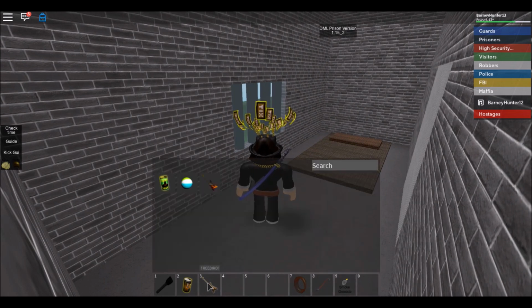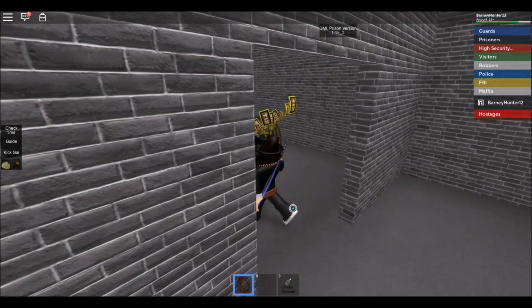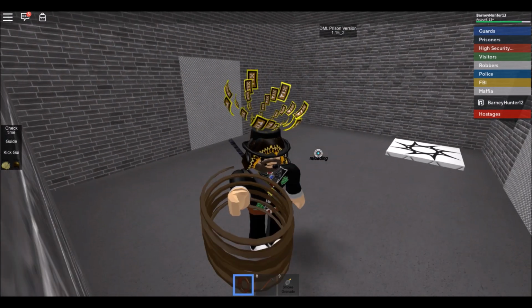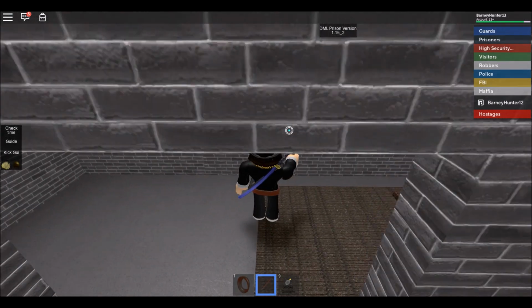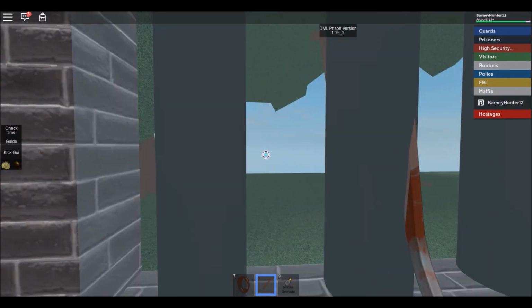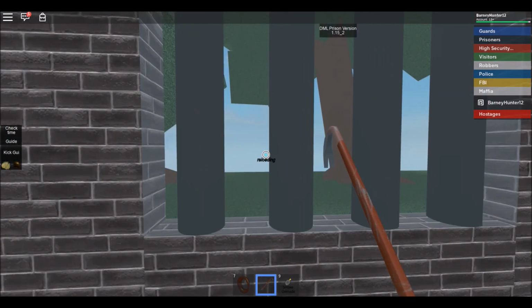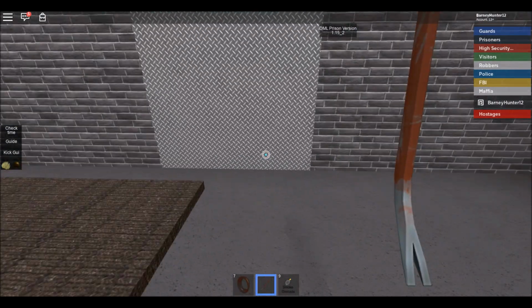Now, let me just get rid of all this. So this is what we would use to capture people. We could capture FBIs, we could capture guards, and police. And we would use that to capture them. And, yeah. Now, the crowbar is actually a faster version of the other crowbar that we get when we're a prisoner, that actually opens these things quicker. So you just have to use this as a weapon here. See, look how fast that was.